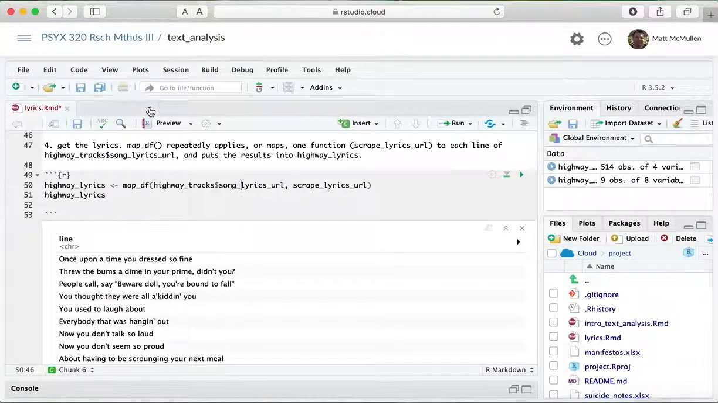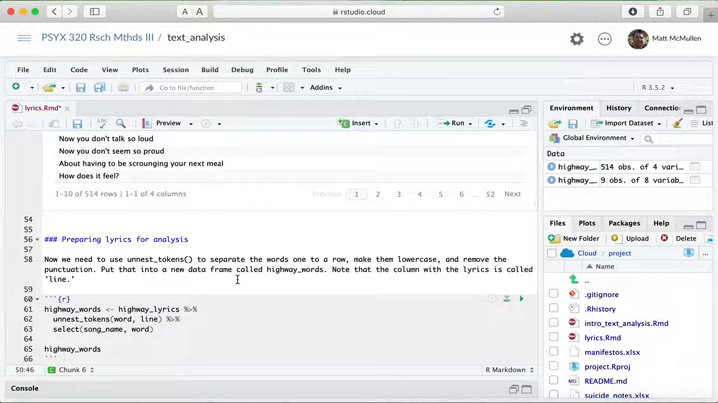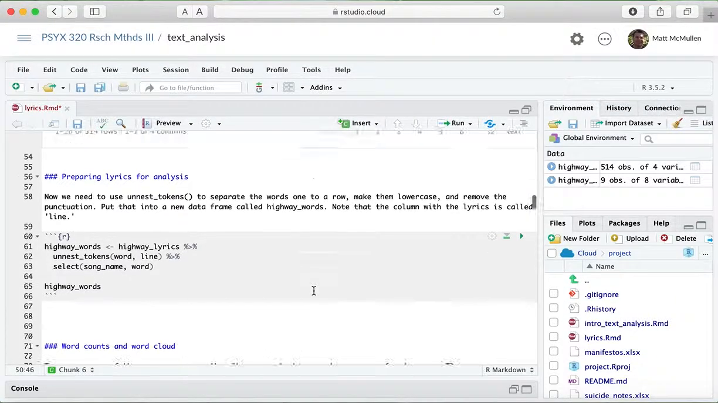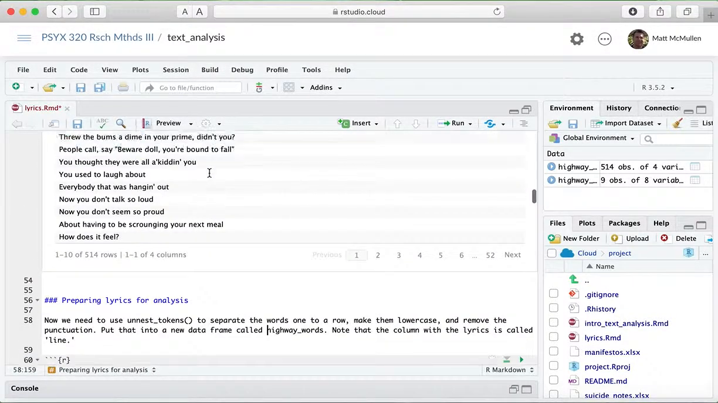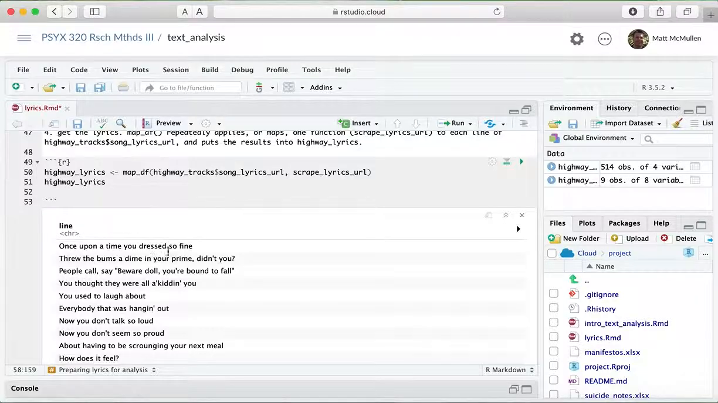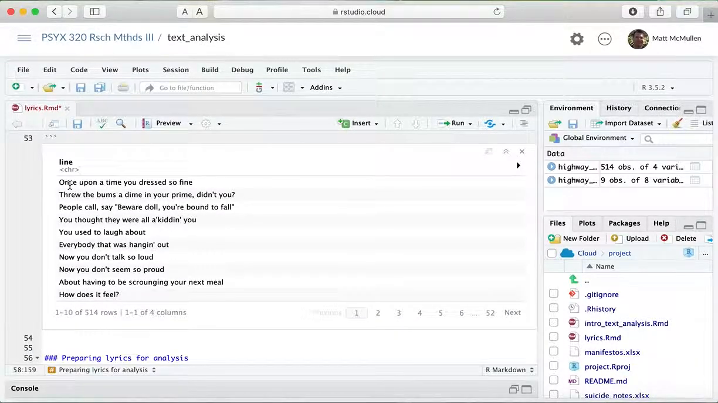Okay, now, just like we did in the intro to text analysis, we're going to use this unnest tokens, and what that will do is, right now you've got multiple words per line, so it'll take these words, and like the O is capitalized in once, and it'll make everything lowercase.